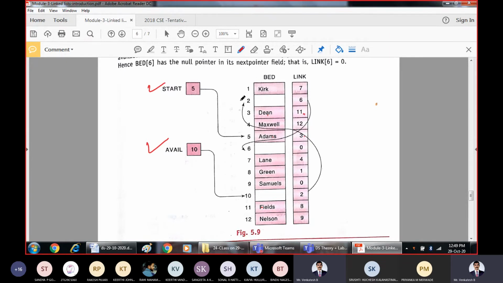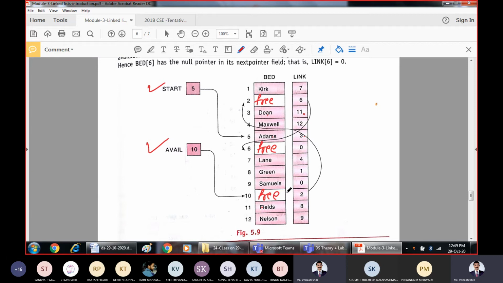But among these, you can see these are the free memory locations. This is free. This is also free. And this is also free. So those are the available memory locations.